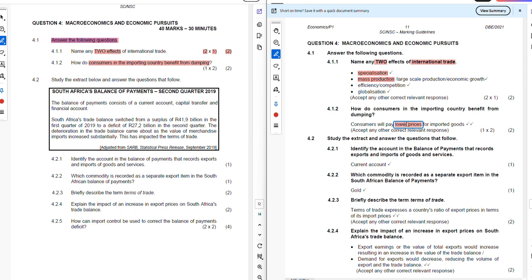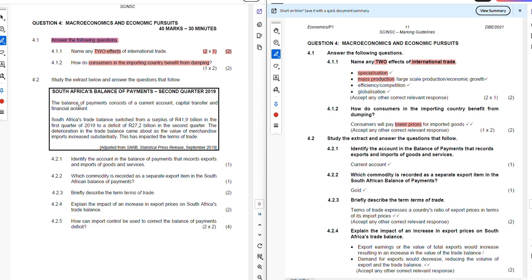The example would be when you decide to buy your products from Shein as opposed to buying from Woolworths. The expectation is that what you would pay for products from Woolworths will be higher compared to what you pay if you buy from Shein. Basically, dumping is when the exporting country is able to sell to the local country at a price lower than what consumers would have paid buying from other local manufacturers or local sellers in the country.